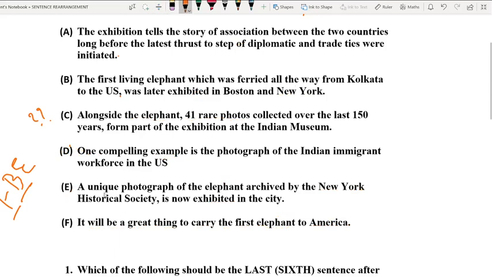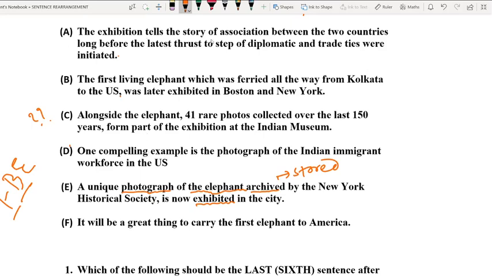So now let us go to option number E. It talks about the elephant, its photograph, the photograph being archived, and the exhibition. Let's start with the first option and find the fourth option.